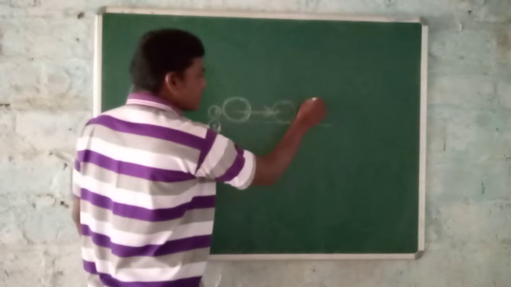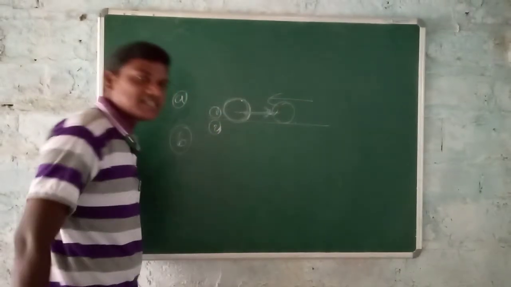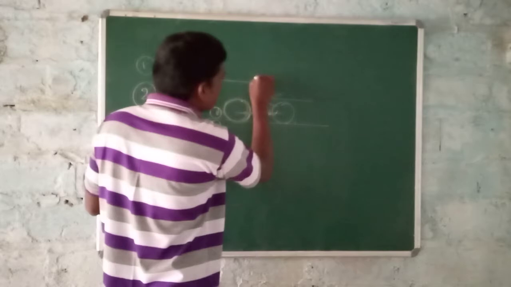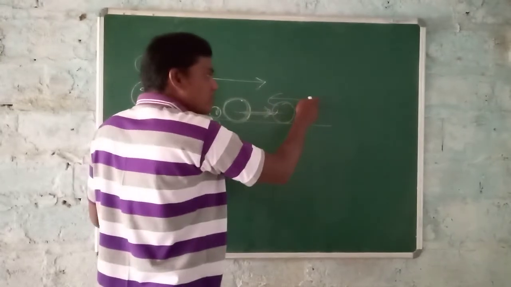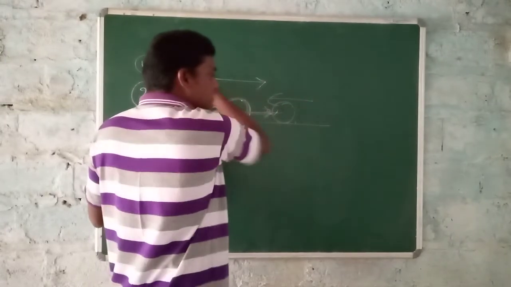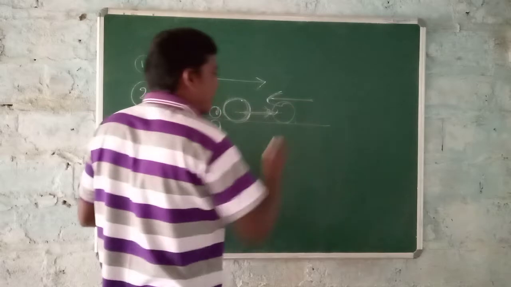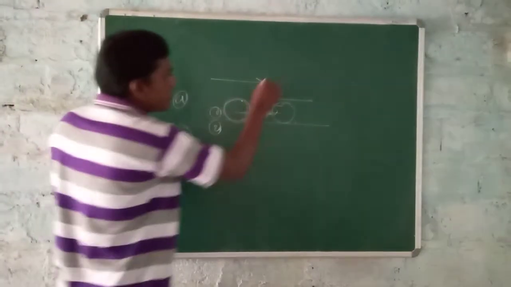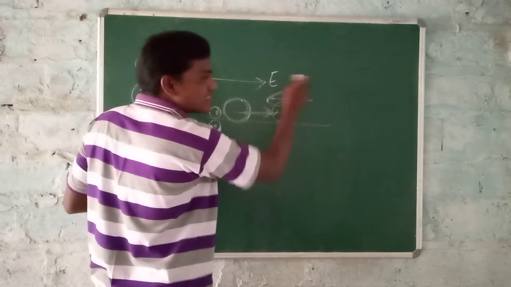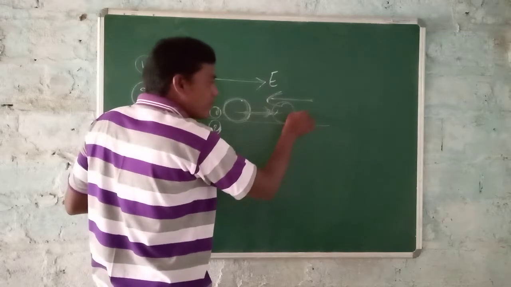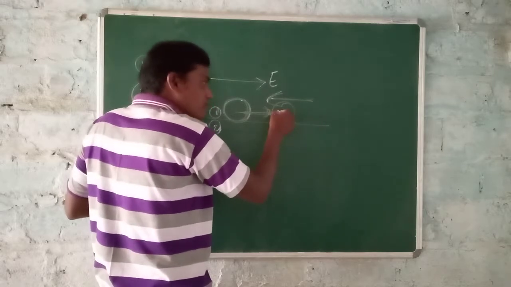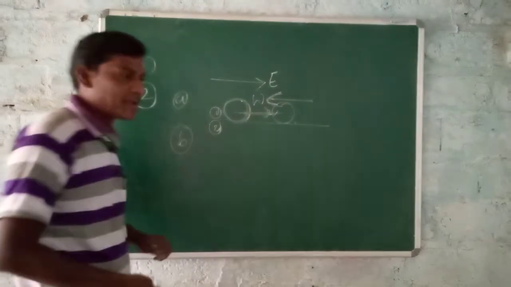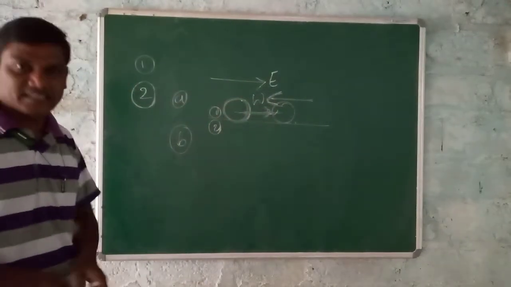That's why he applies force on the ball in the opposite direction. Initially the ball is moving in this direction, but the opponent player stops the ball and kicks it in the opposite direction. What is the initial direction of the ball? Due east. But when the opponent player stops the ball and applies force on it, what is its direction? West. That's why the direction changes.